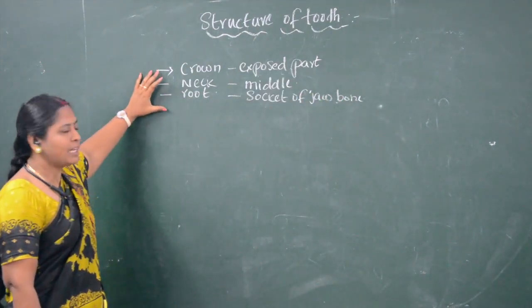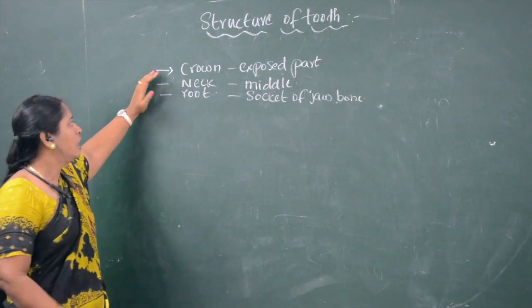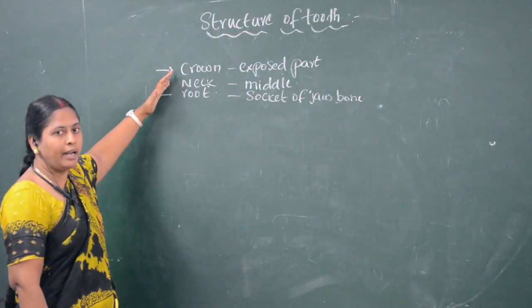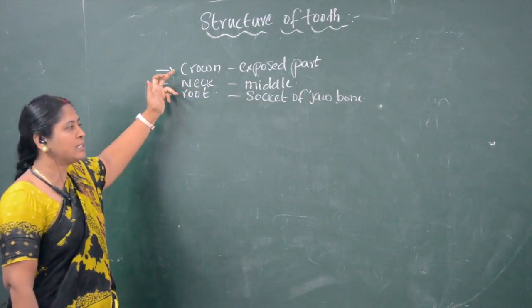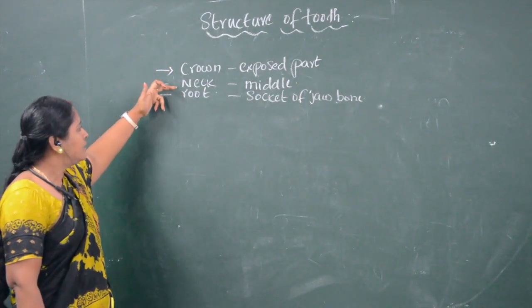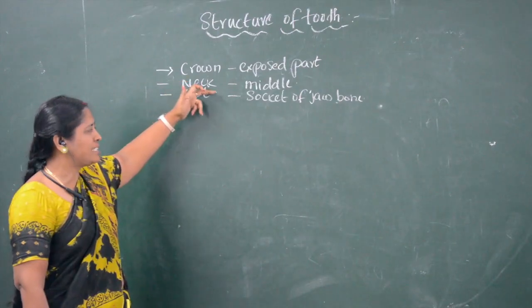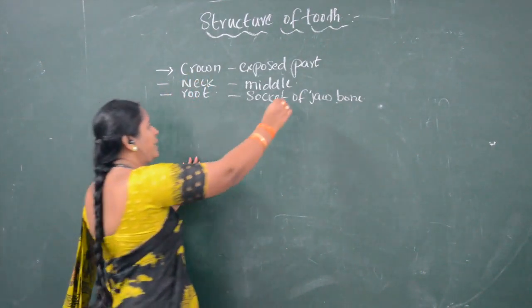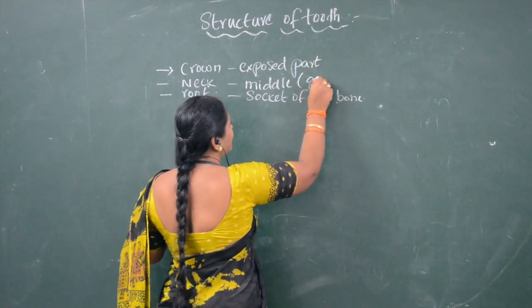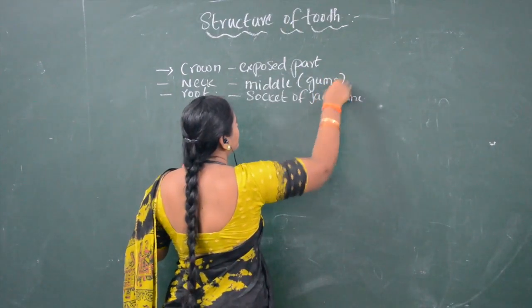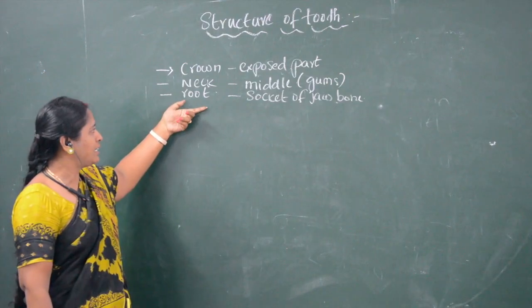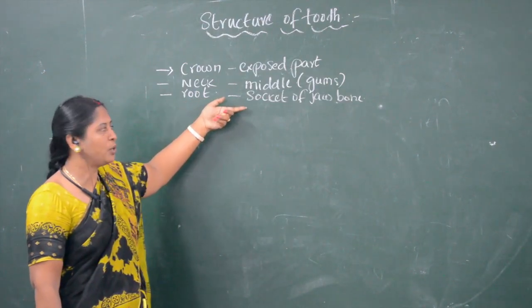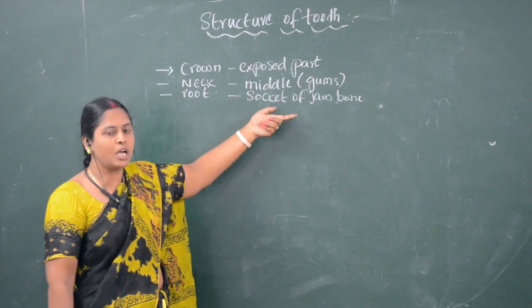So the tooth consists of three parts: crown, neck and root. The outer exposed part is called the crown. The middle part, which is present in the gums, is called the neck. The root is the inner part, which is located in the socket of the jawbone.